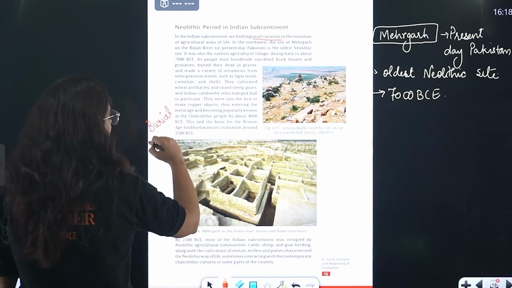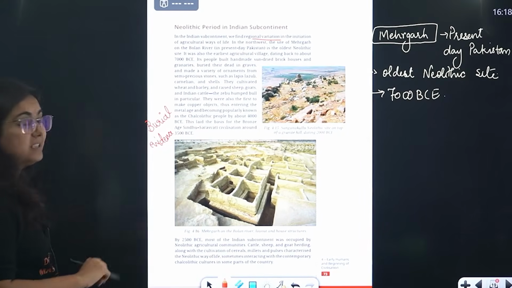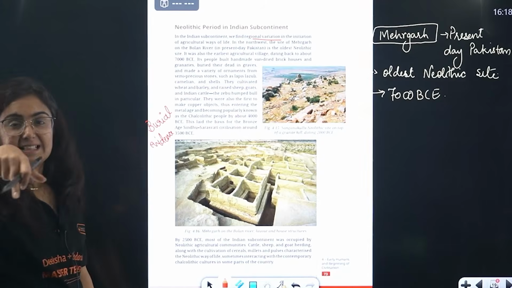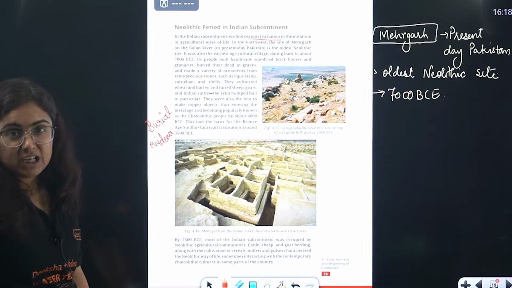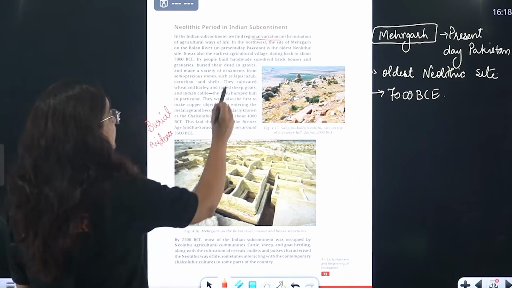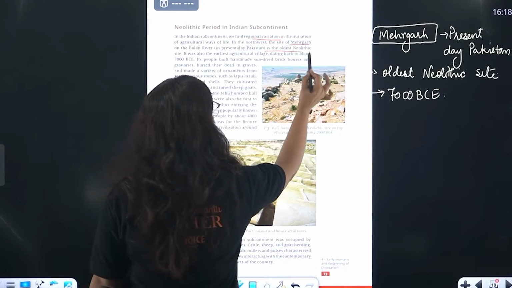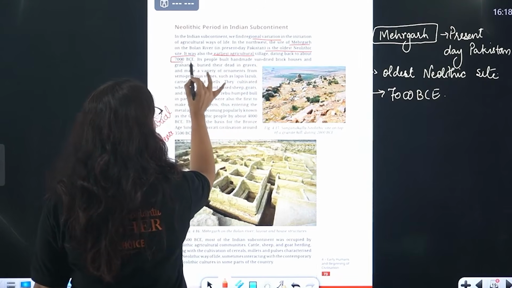Okay, what we got, beta? Evidences of the burial practices. By burial practices, the dead bodies. See the difference, the change, the revolution we are calling it as? Yes. So beta, Mehergarh is the oldest Neolithic site that dates back to around 7000 BCE.